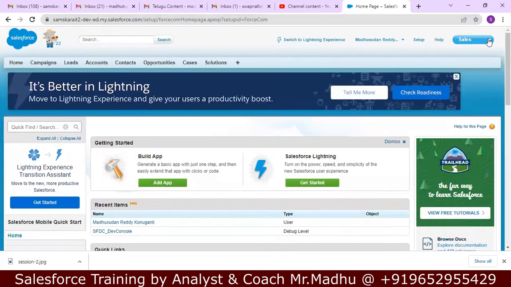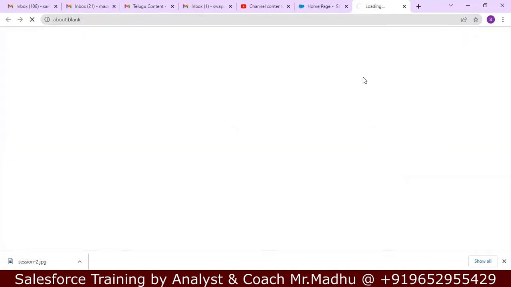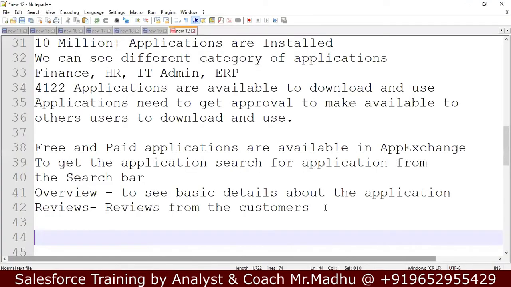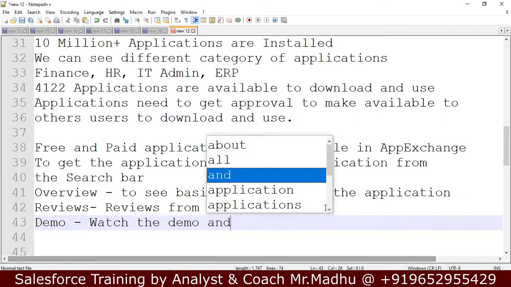Like this, you can see the demo of the application. And there you can check the price as well. Watch the demo and features of the application.